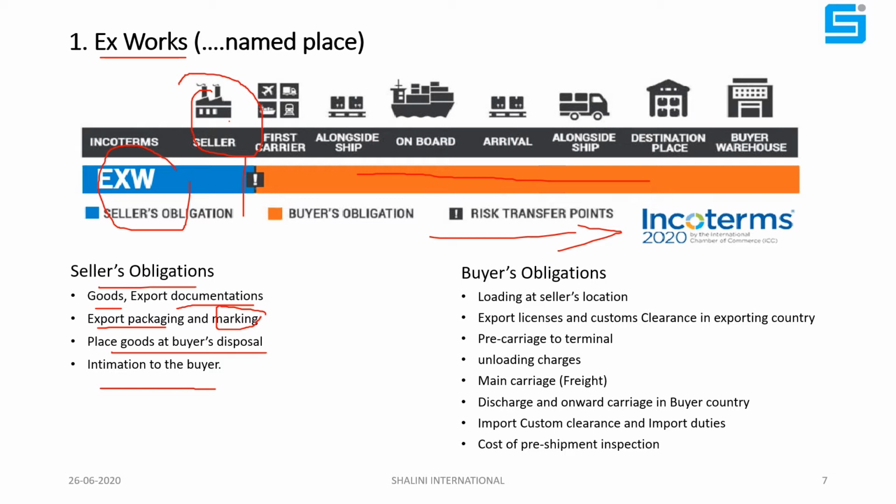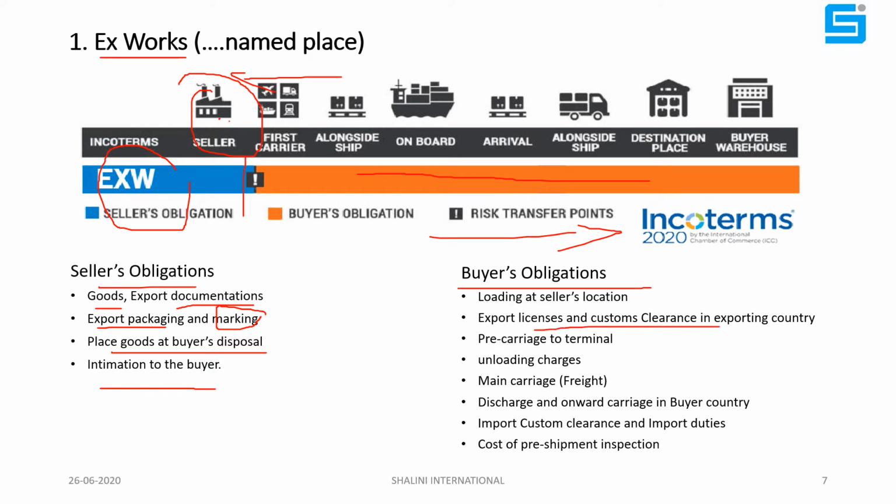The buyer has to arrange the vehicle to pick up the cargo from the seller's premises. He has to send the vehicle, and he has to pick up from the seller's premises. As per the Incoterm, when the vehicle reaches the seller's premises, the seller is not supposed to load the cargo on the vehicle. The buyer has to send a loader along with the vehicle so that his loader will load the cargo from the seller's premises onto the vehicle.